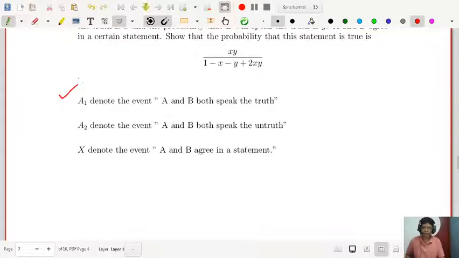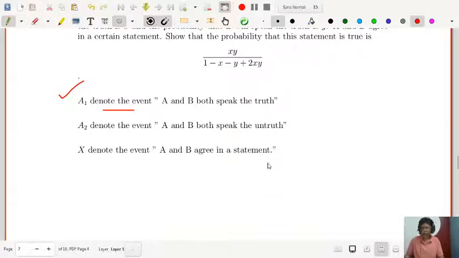I have already defined the events. A1 denotes the event that A and B both speak the truth, and A2 denotes the event that A and B both speak the untruth, that is, they are lying. And X denotes the event that A and B agree in a statement.